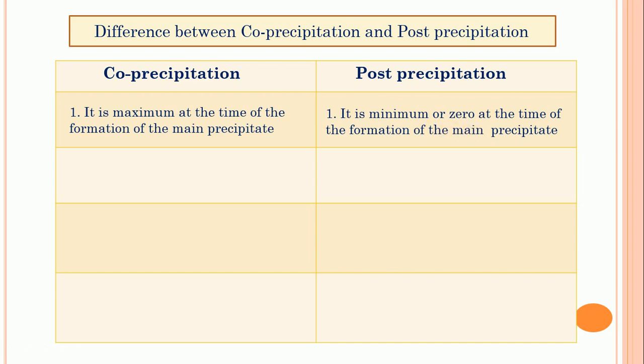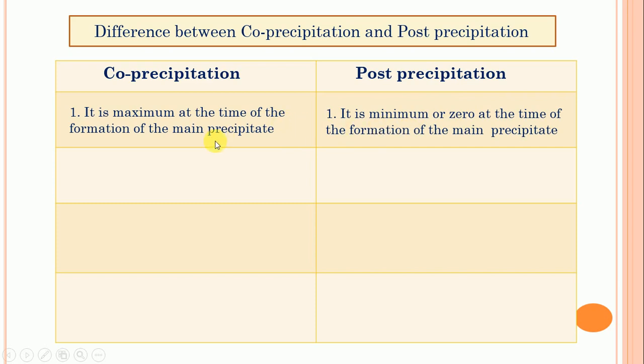We know that co-precipitation forms initially, during the building of the crystal of that particular precipitate, and post precipitation is initially zero, but after that it forms when the precipitate is kept in the mother liquor. So this is the most important difference between co-precipitation and post precipitation.